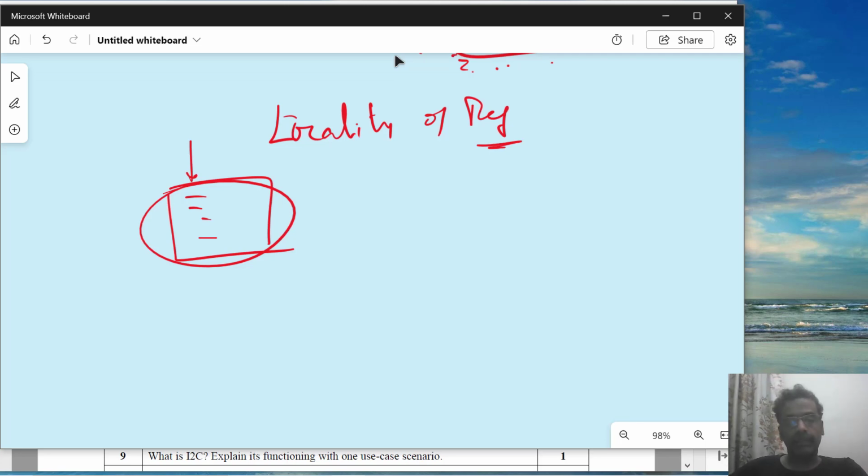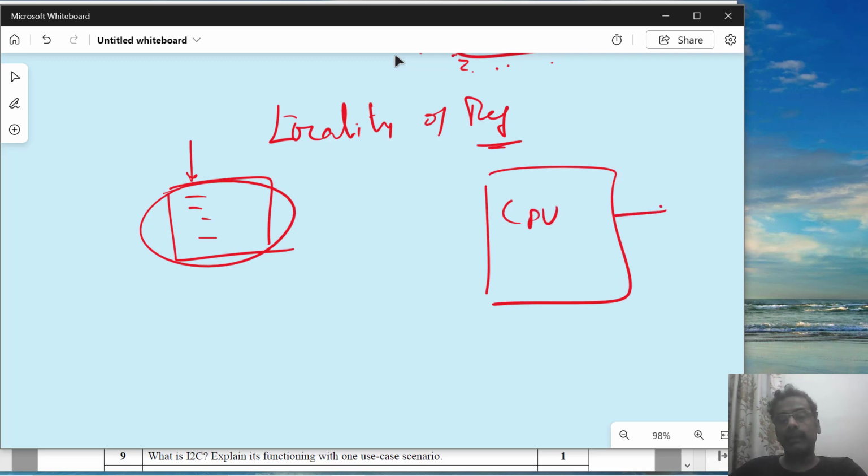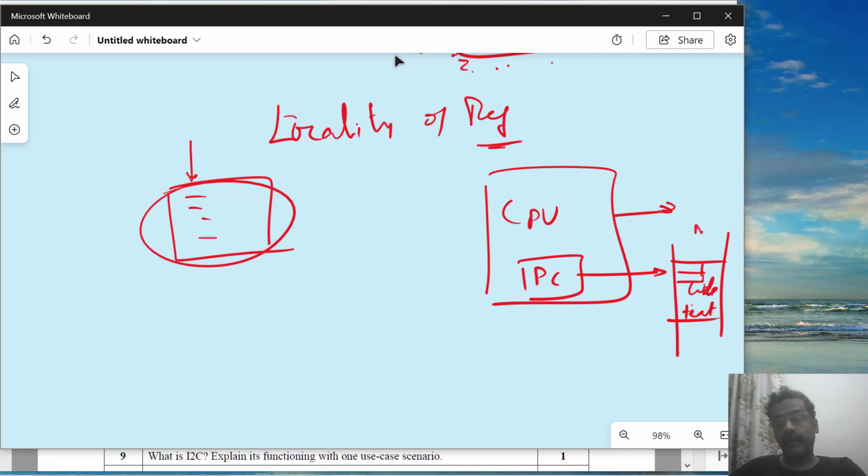Now, a processor, as I told you, a CPU is executing a set of instructions. Now it wants to access an instruction, it is going to use a program counter, and it's going to put the address into the code area, or a text area, where assembly instructions in a binary form are loaded, which is in the memory. Okay, now it is accessing them.